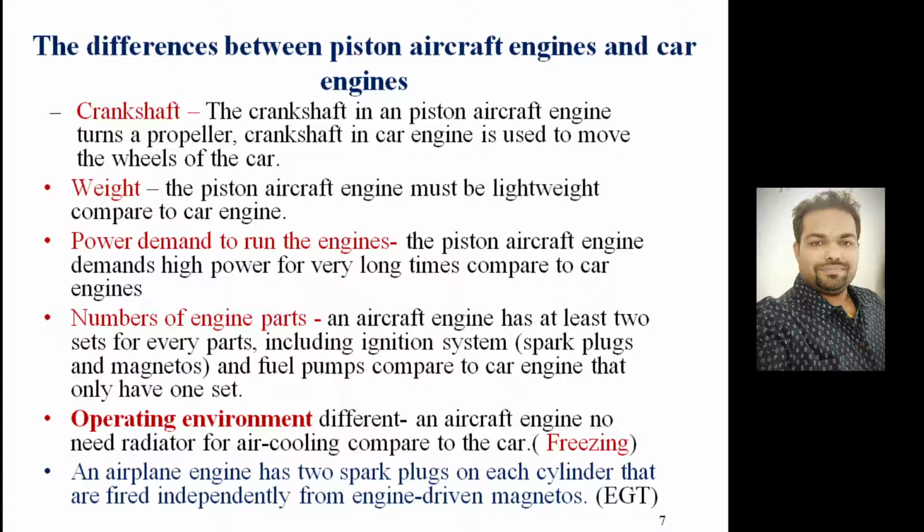Similarly, for each spark plug we need a separate magneto, and there will be more than one fuel pump in an aircraft engine compared to the car engine. A car engine will have only one set. So in an aircraft engine, we need two spark plugs fired independently from engine-driven magnetos. Many aircraft engine systems also incorporate an additional fuel pump that is electrically driven and independent of the engine.